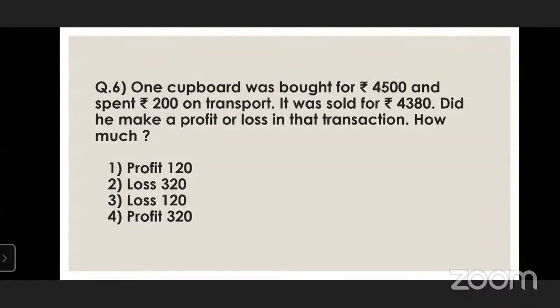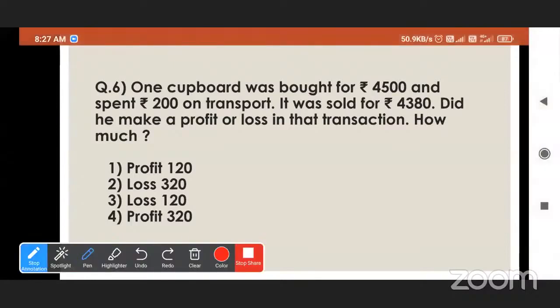So this one is also part of cost price. So we will add 200 in 4,500. So here, what is the cost price? Cost price is 4,500, and this transport 200 is also included.